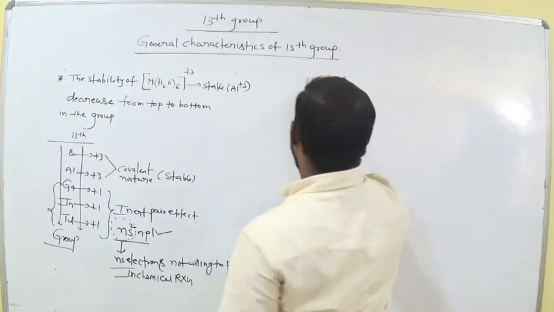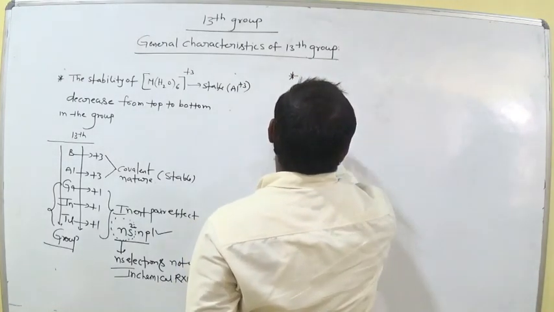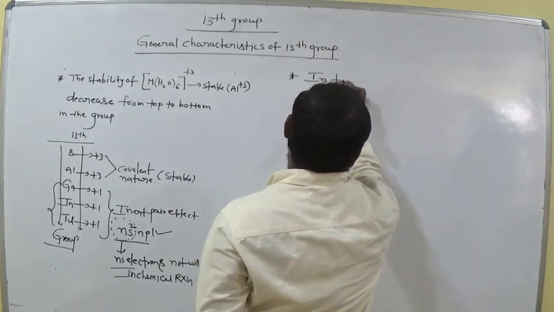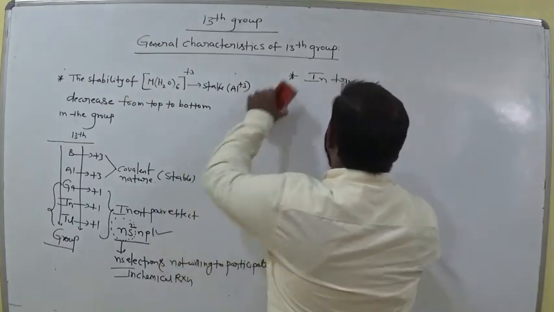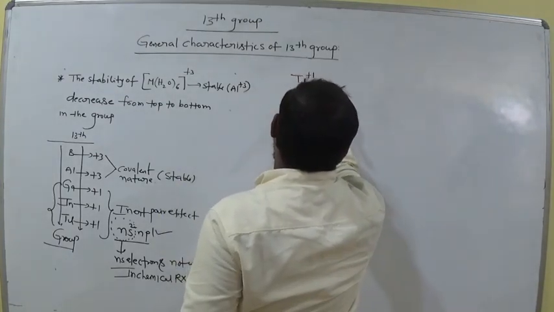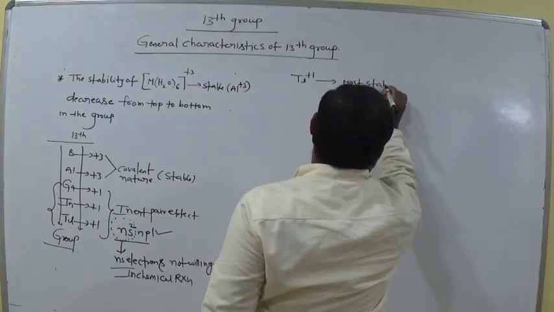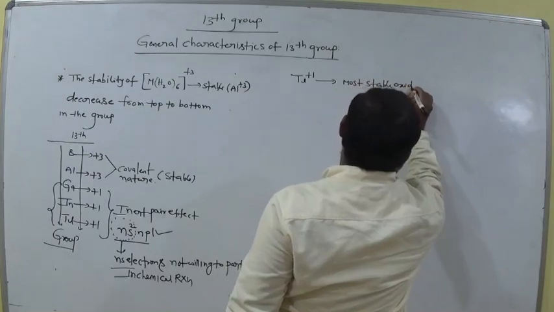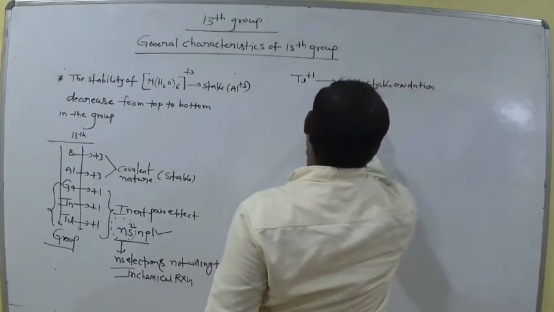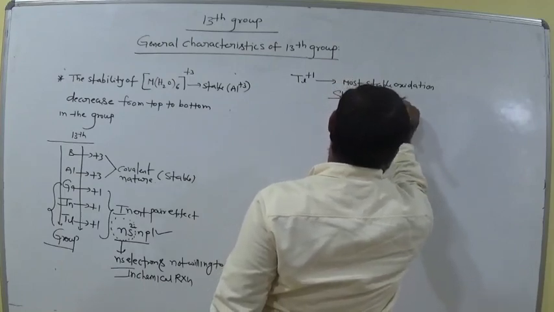Okay, so let's come to the trivalent state. Thallium +1 is the most stable oxidation state, then +3.